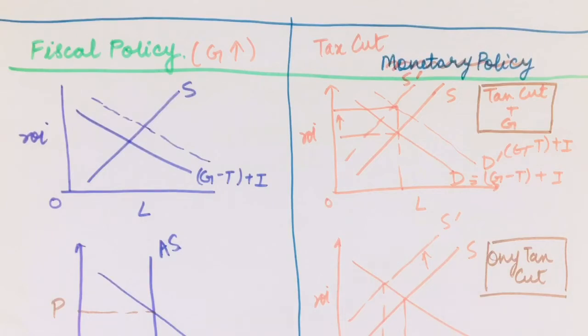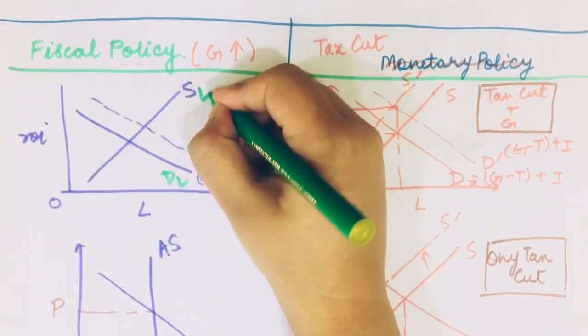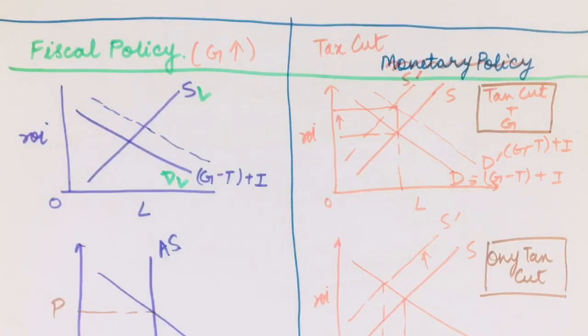Just like we studied now, this demand for loanable funds is downward sloping, and this supply of loanable funds is made by households, and we saw it was upward sloping. So let's understand why it is downward sloping and upward sloping first.